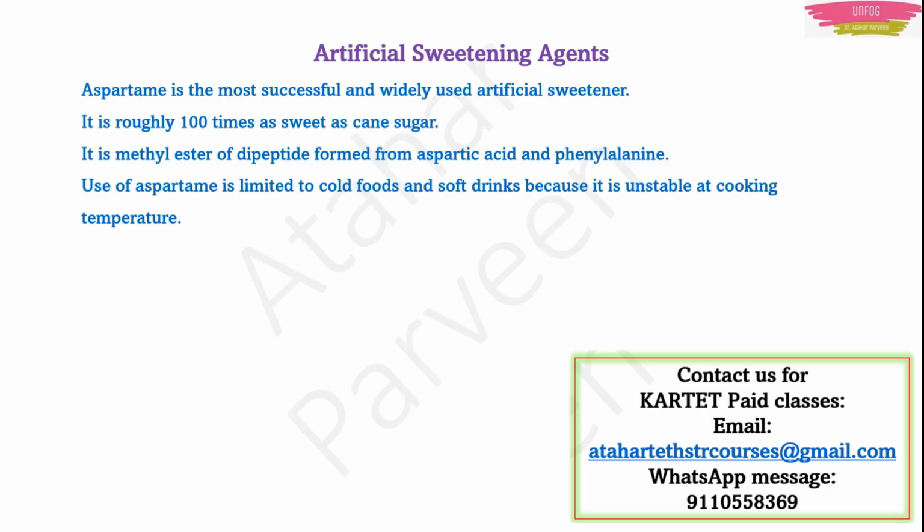And use of aspartame is limited to cold foods and soft drinks because it is unstable at cooking temperature. First of all, the drawback is that it is just 100 times as sweet as cane sugar when compared to saccharin. And this aspartame, you cannot use it in cooking food because it will get unstable at that temperature. That's why you can use it directly in cold foods and soft drinks only. Cold foods means ice cream. Correct? And that too after cooking everything, when it is becoming cold, then only you can add that aspartame. And in soft drinks, in sharbat and all you can add.